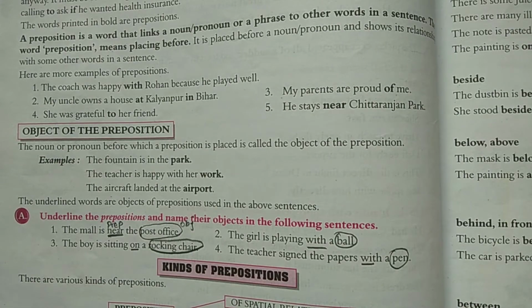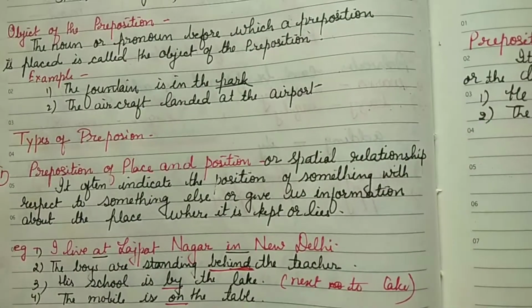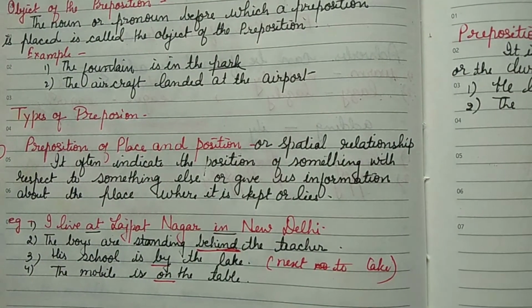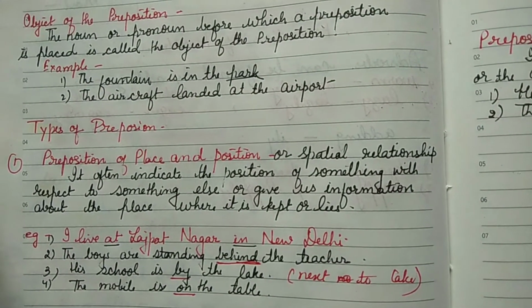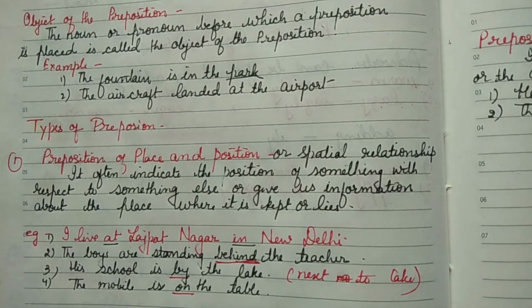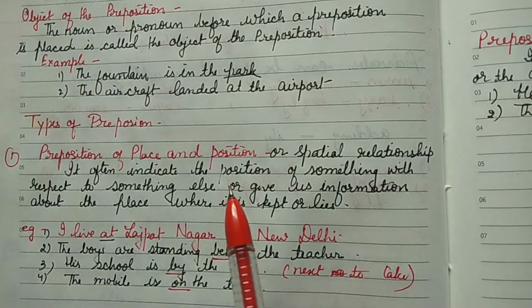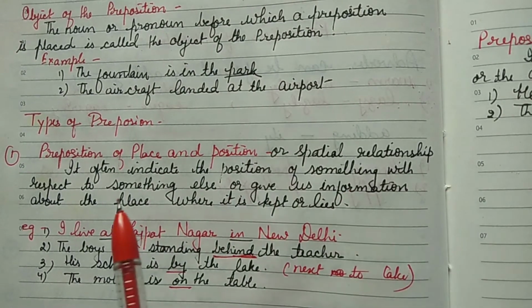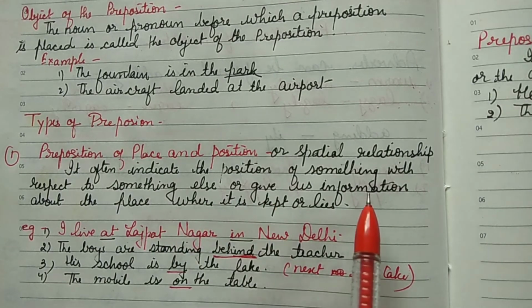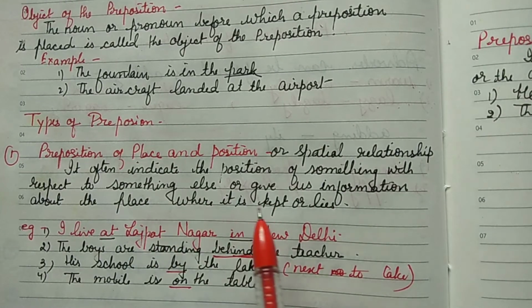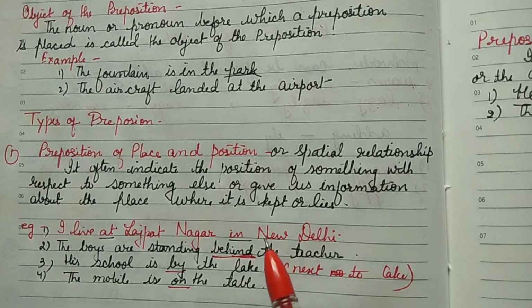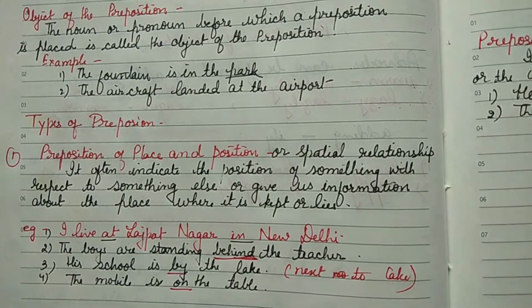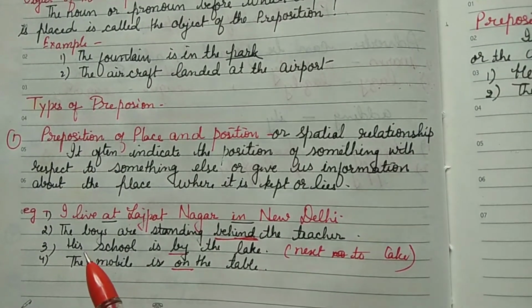Now coming to the kinds of preposition, we will understand one by one. Number one, first of all you should understand the preposition of place and position or spatial relationship. What does it mean? It often indicates the position of something with respect to something else, or gives us information about the place where it is kept or lies. That means whatever particular thing we are targeting, we will come to know where it is placed, or the position of that particular object. Some examples I have written for you.